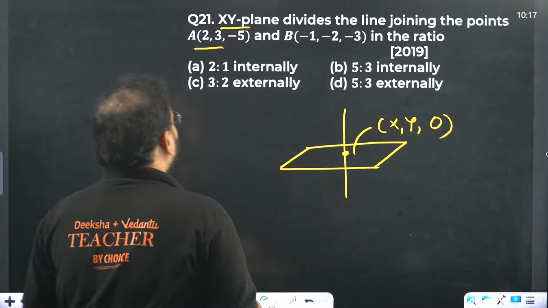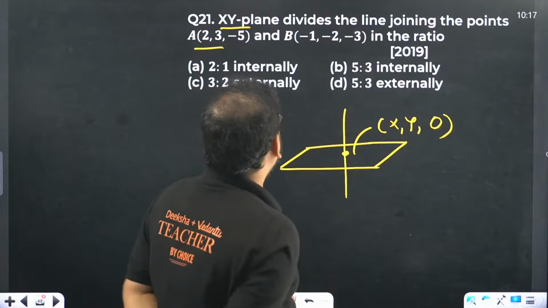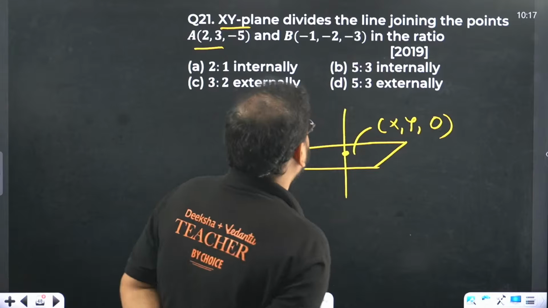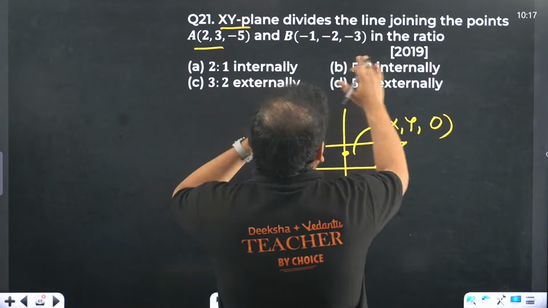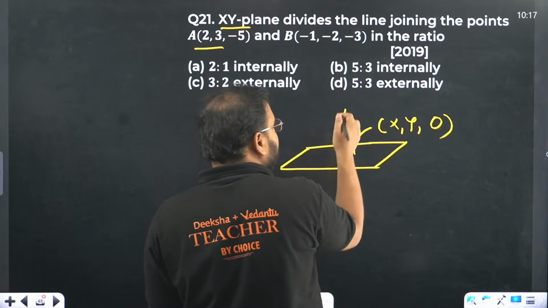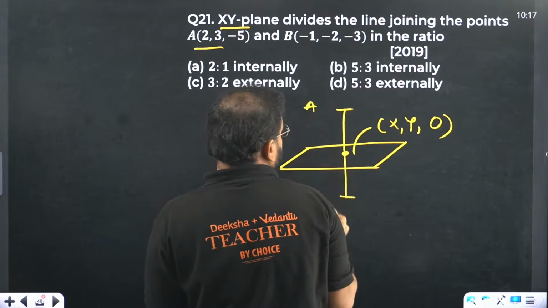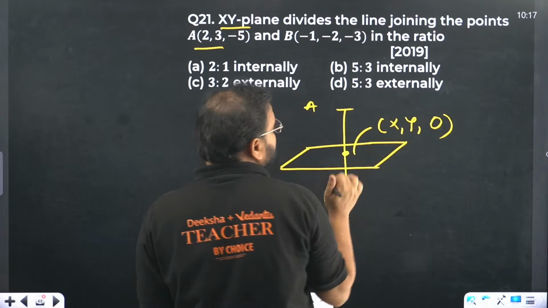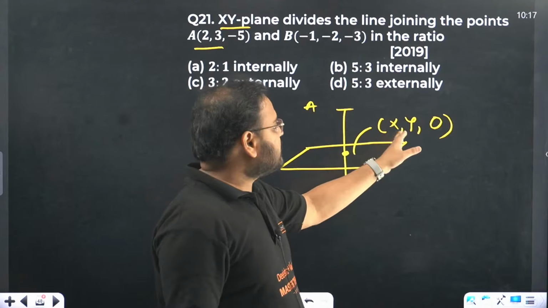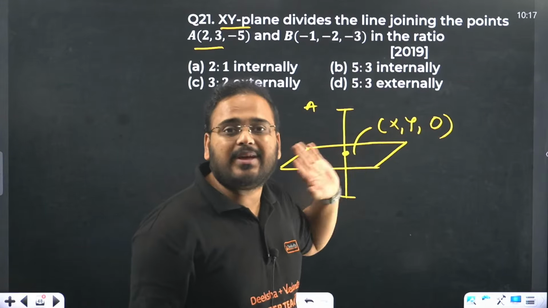I'll go into the questions now, guys, because the class is already close to 1.5 hours and we have still solved only 21 questions. The XY plane divides the line joining the two given points, let's say A and B. The XY plane means the Z coordinate will be 0, because this point lies in the XY plane.